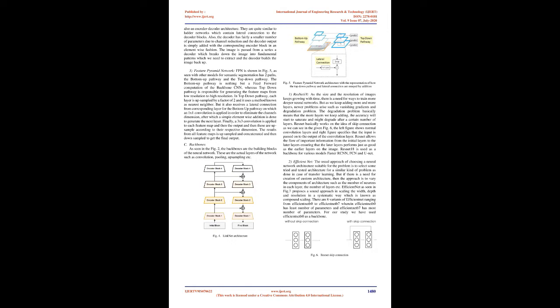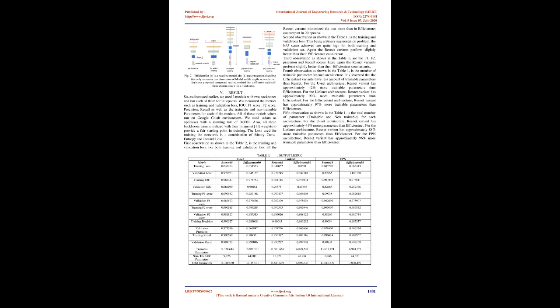In the top-down pathway, each layer is upsampled by a factor of 2 using a method known as nearest neighbor. But it also receives a lateral connection from the corresponding layer of the bottom-up pathway, on which a 1x1 convolution is applied in order to reduce the channel dimension, after which a simple element-wise addition is done to generate the next layer. Finally, a 3x3 convolution is applied to each feature map, and then these are upsampled according to their respective dimensions. The results from all feature maps are upsampled and concatenated and then downsampled to get the final output.